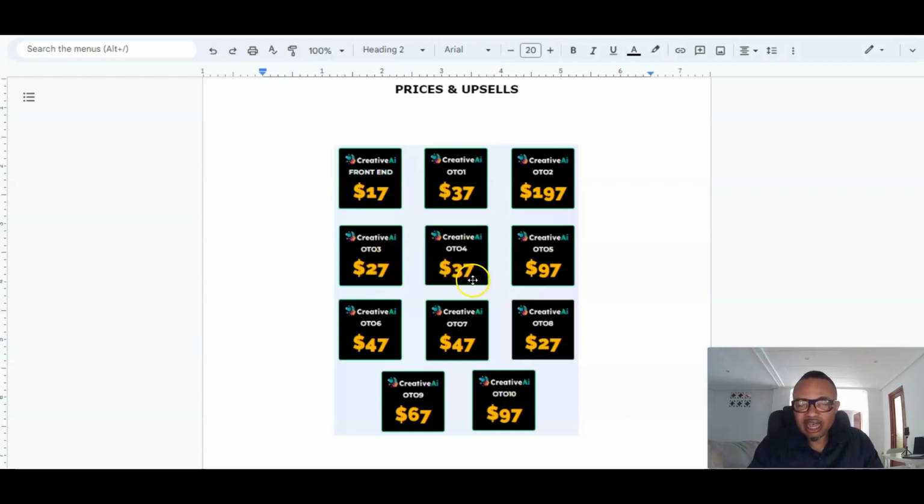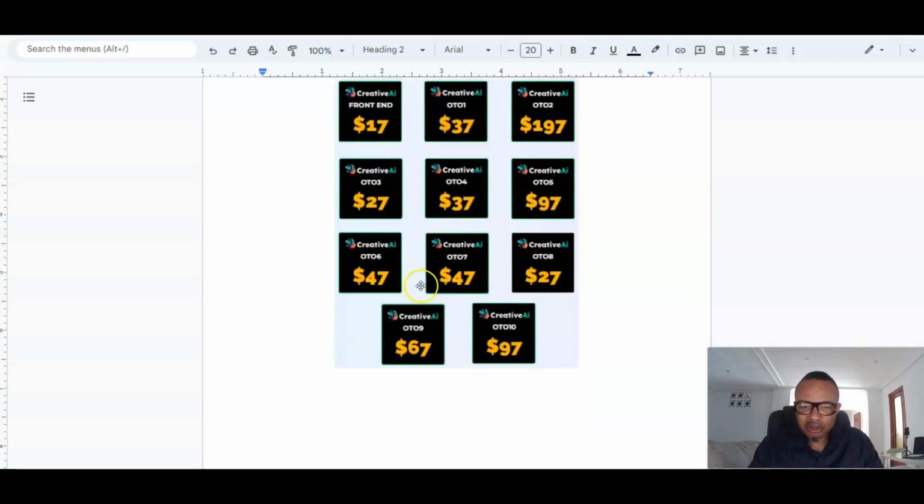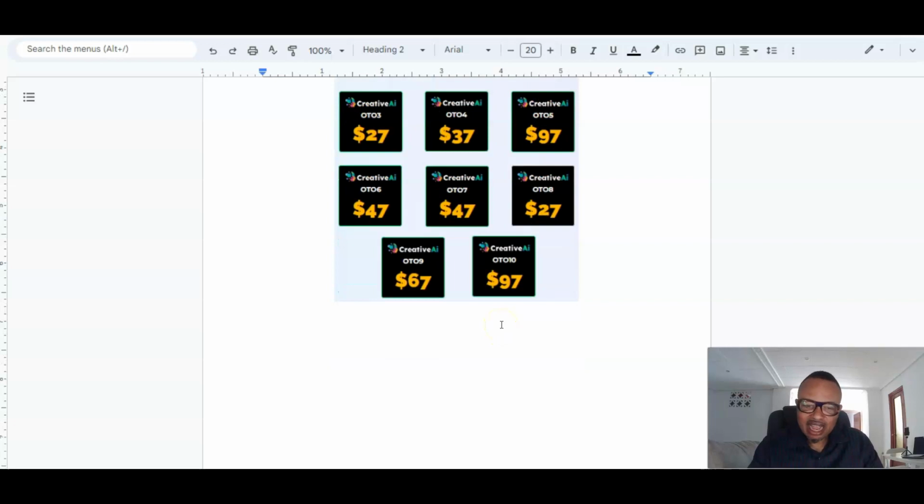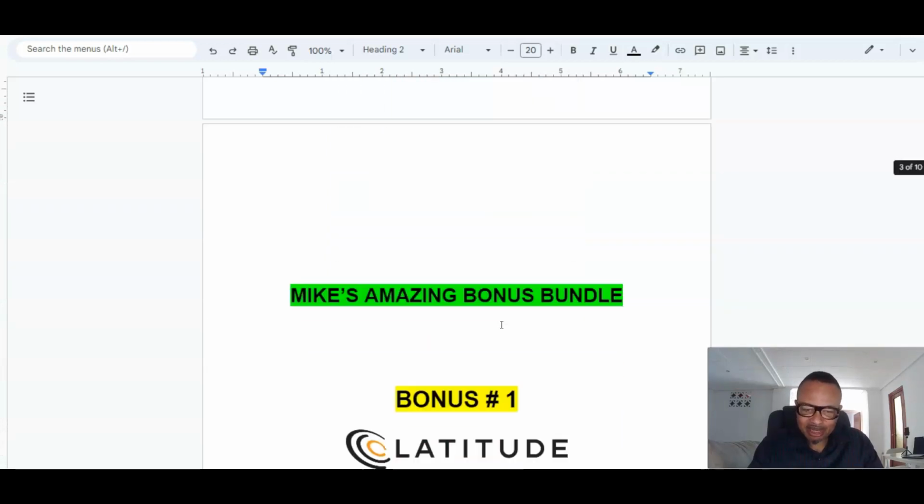OTO number 4 will be $37. OTO number 5 will be $97. OTO number 6 will be $47. Number 7 will be $47. And number 8 will be $27. And number 9 $67. And number 10 $97, which I believe is the white label edition of this, which means you can sell this product and make use of it as if it's your own and keep profit across the entire funnel. Okay, so that's basically what you have.